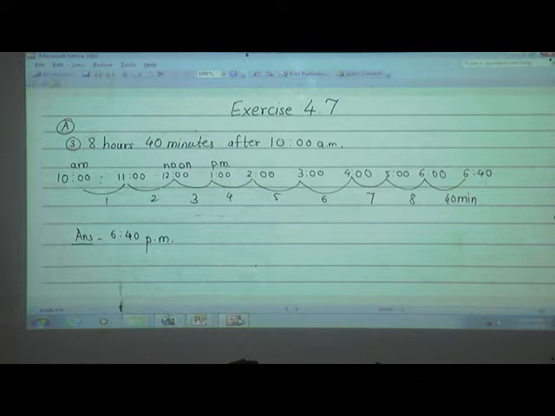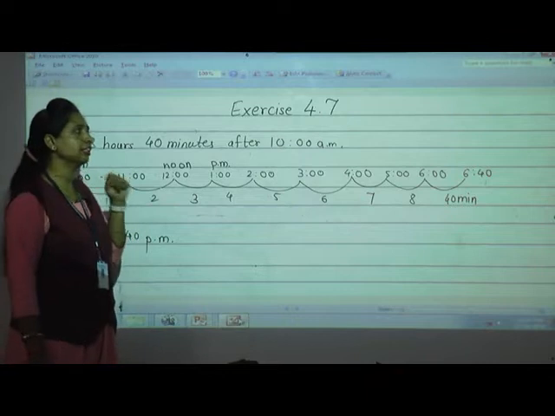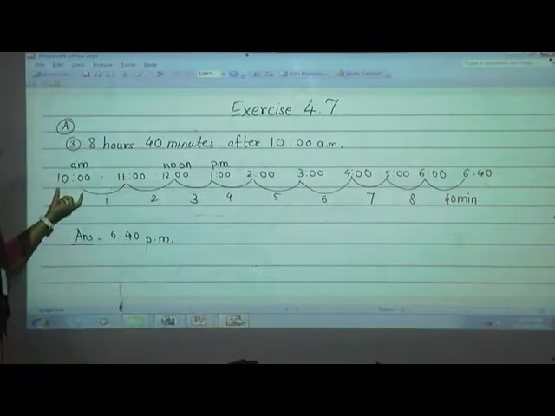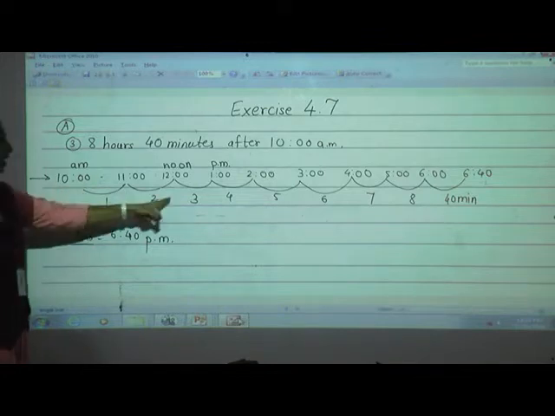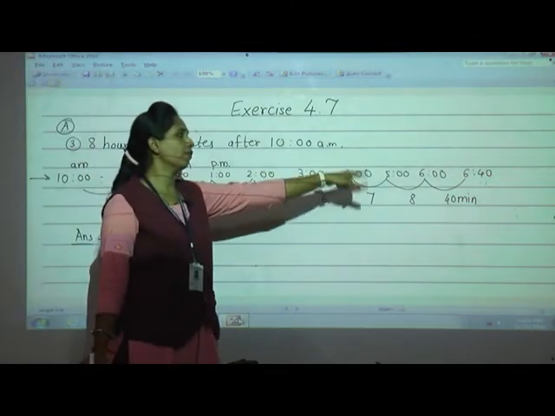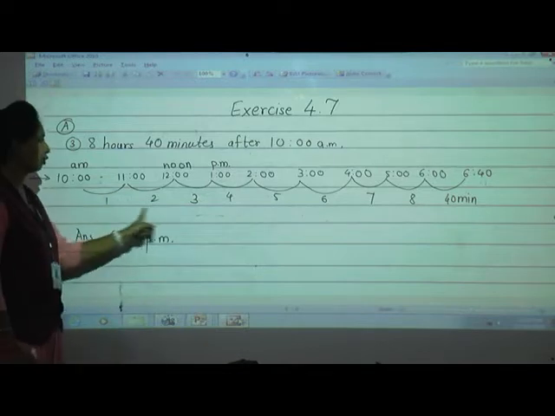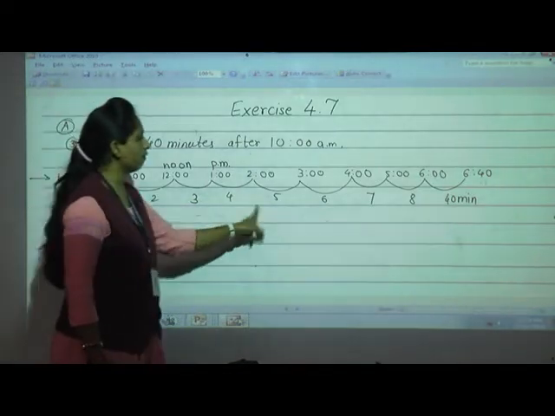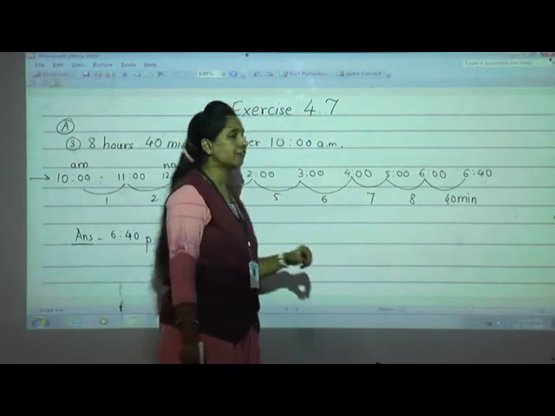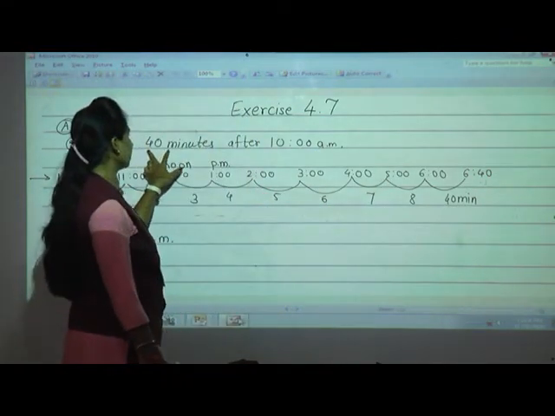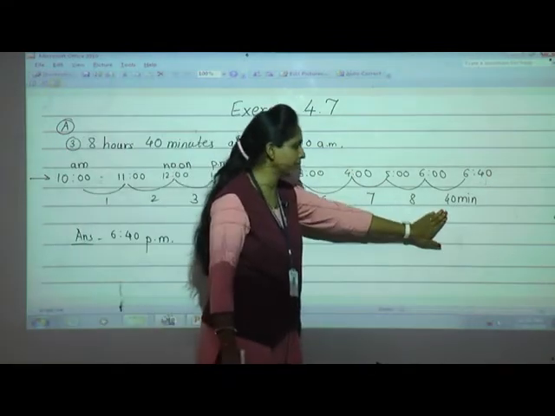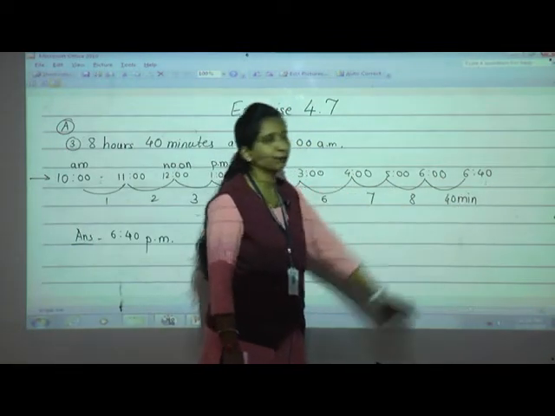What I have done? Shall I repeat once again? 8 hours 40 minutes after 10 a.m., we have to find out the time. I have started writing from 10 a.m.: 10, after that 11, 12, 1, 2, 3, 4, 5, 6. Why have I stopped at 6 o'clock? Because here we have completed 8 hours. After that, how many minutes do we have to take? 40 minutes. So I have taken just 40 minutes. That is 6 to 6:40.